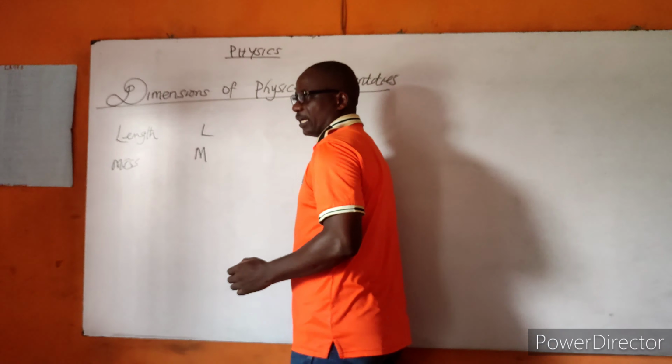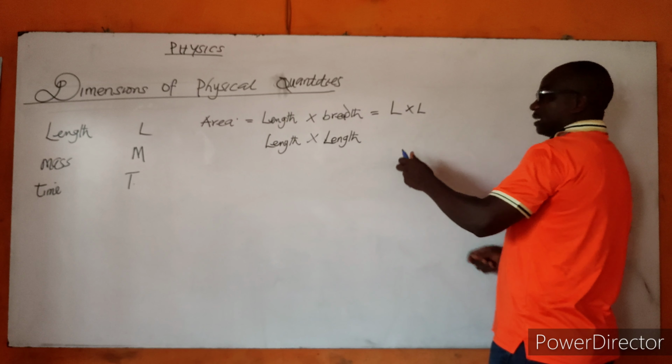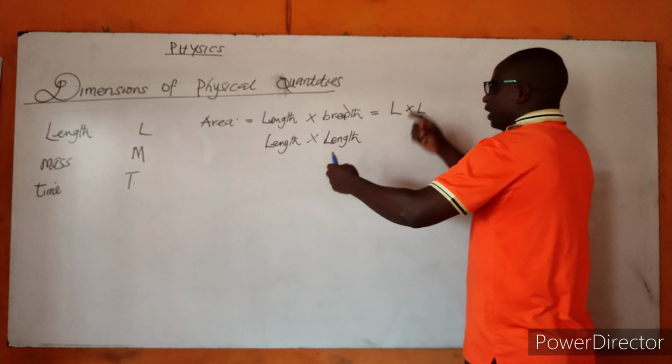So it means area has two dimensions, that is the length and the breadth, or the length and length. So now length is L. Our breadth is also L. That is the distance, both length and breadth. Look at this whiteboard. We have the length, and of course we have the breadth. So they are both talking about the distance. So here we now have L squared. So it means anywhere you see L squared, this talks about the area.